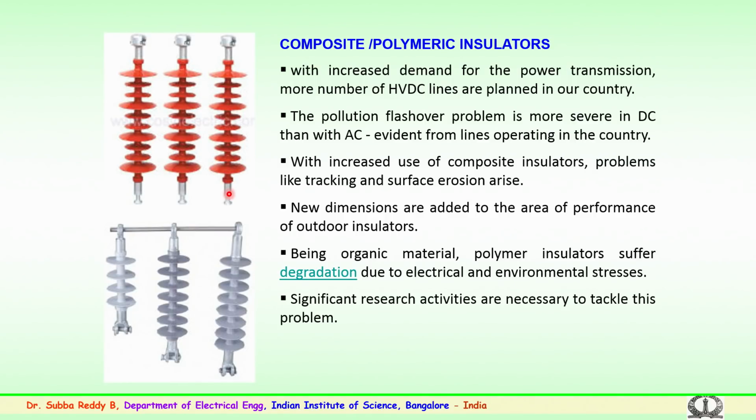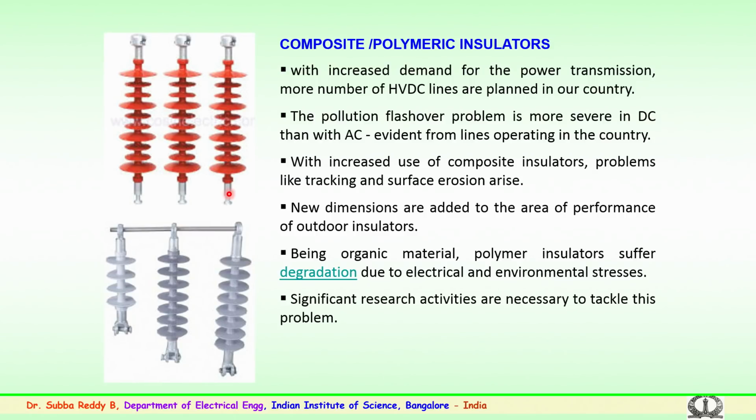So, these insulators are also being used for HVDC lines, and many of the high voltage DC lines are planned and being executed in the country. So, with increased demand, the necessity of the insulators, particularly the composite insulators which have better features than ceramic or glass, is more aesthetic, lighter in weight, and gives better performance. That is the reason many utilities, not only in the country but abroad, are trying it out for higher voltage with the composite insulators.